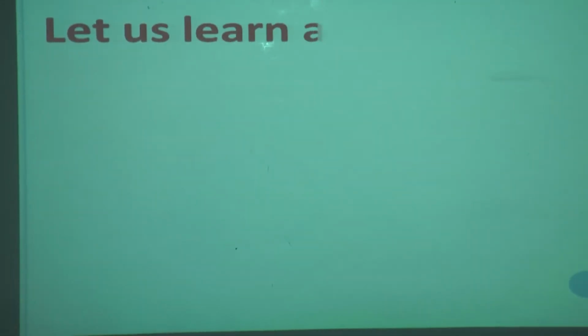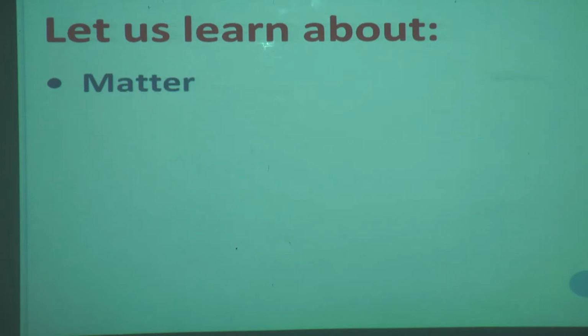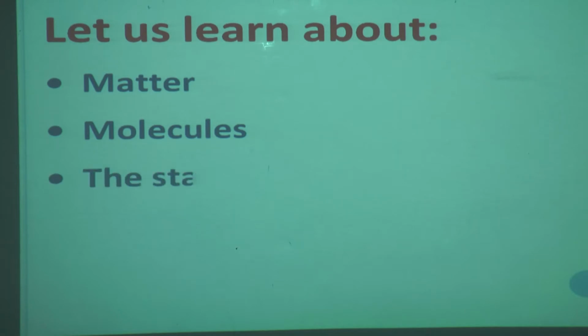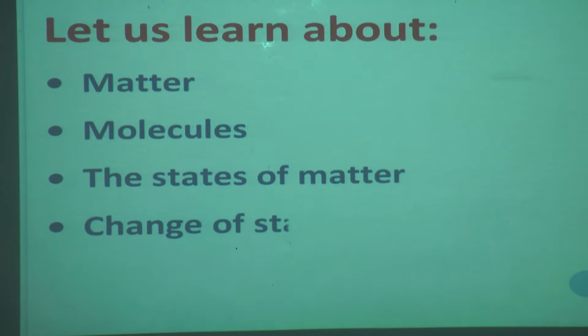Let us learn about matter. What is meant by matter, what is meant by molecules, what are the states of matter, change of state, and what is a solution.